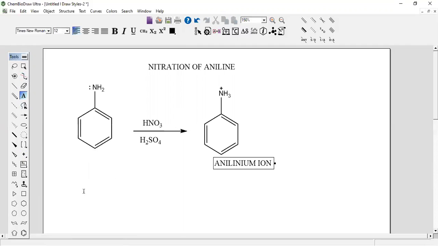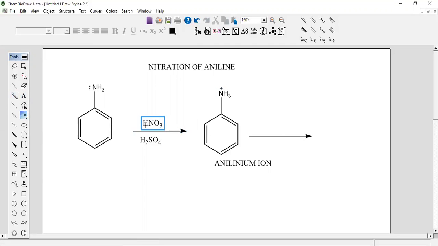Because of the formation of this anilinium ion, and I told you just now that NH2 is a highly activating group. But after the lone pair of electrons is donated to the proton of the acid, it becomes the anilinium ion. There is no lone pair of electrons available to donate to the benzene. Therefore, now this is a ring deactivating group.